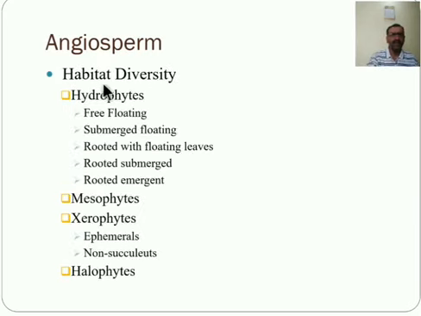Next one is the habitat diversity. Habitat is the place. Habit means the appearance, and habitat means the place where a particular plant can grow. The habitat diversity in angiosperms is determined by various environmental factors such as water, soil and temperature.